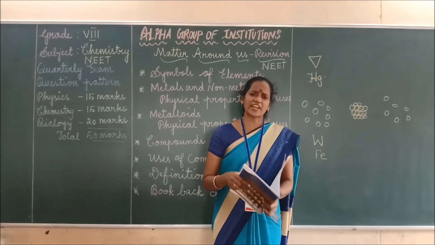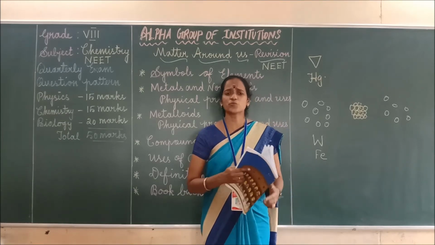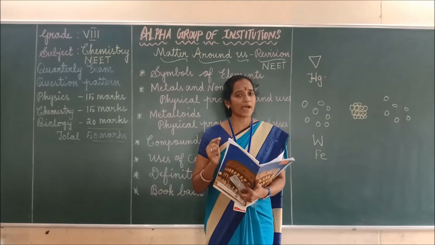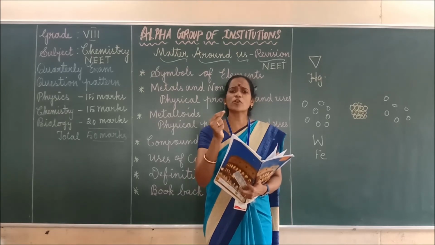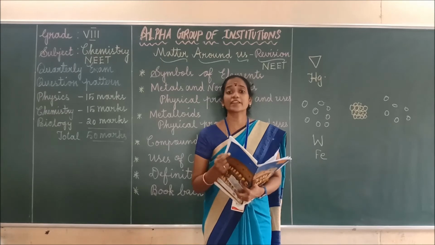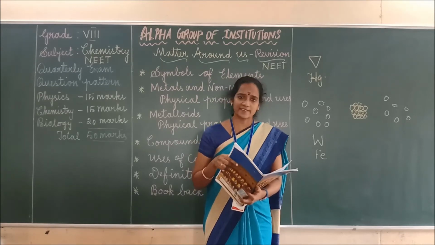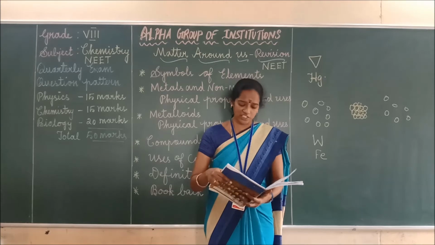The metal which can be cut with a knife. Which metal? Both sodium and potassium. Why? Because sodium and potassium are soft enough. Okay, easily we can cut them with a knife. So the answer is sodium and potassium.